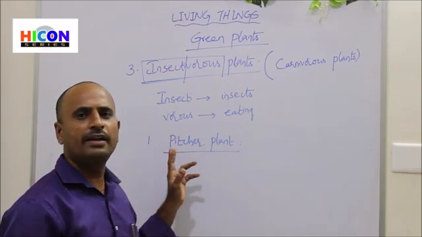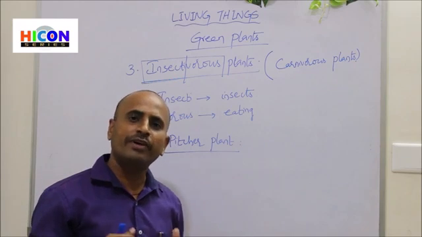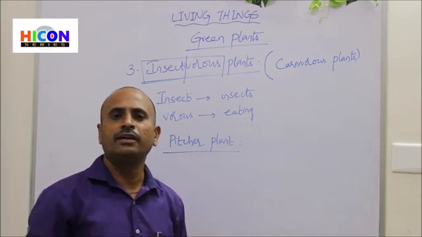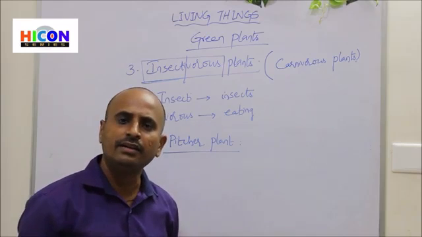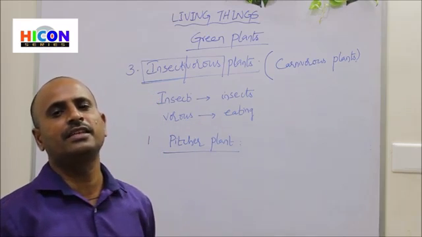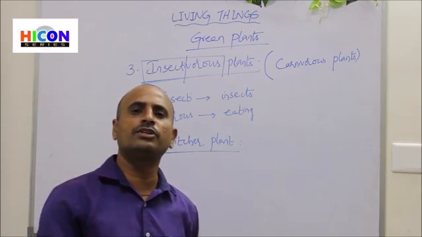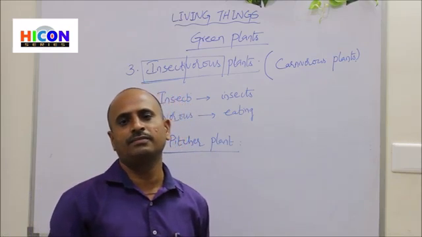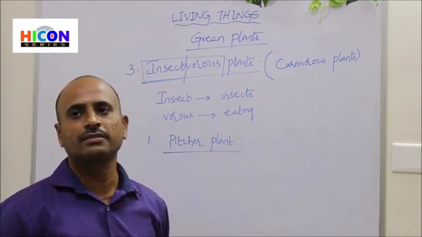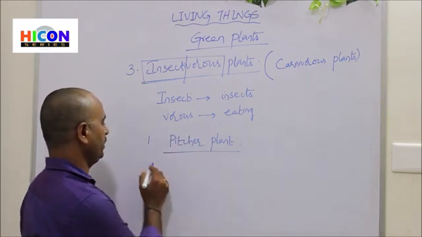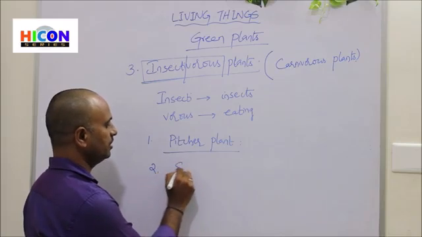So in pitcher plant, the leaves are modified into a pitcher, and when the insects fall into the pitcher, the plant will kill those insects and digest them, and it will absorb the nutrients from the insect. So this is one example for the insectivorous plants. And the second example for the insectivorous plants is sundew plant.